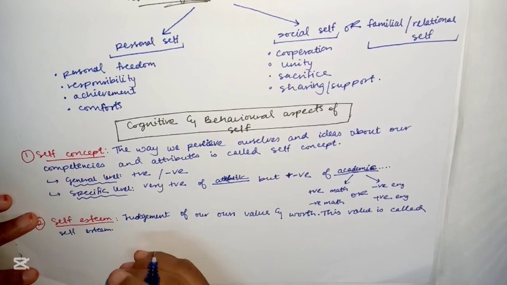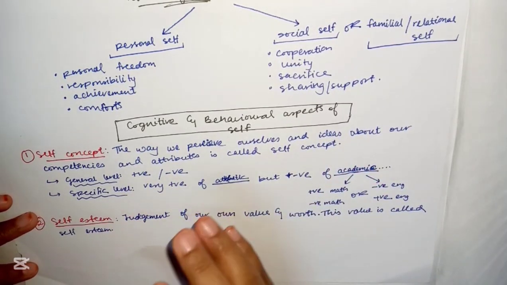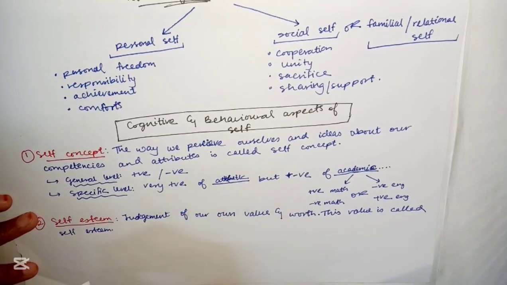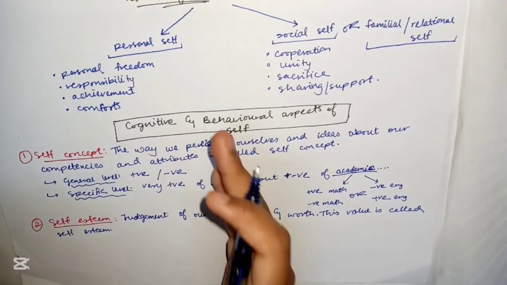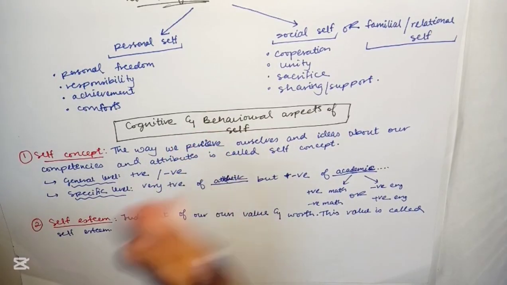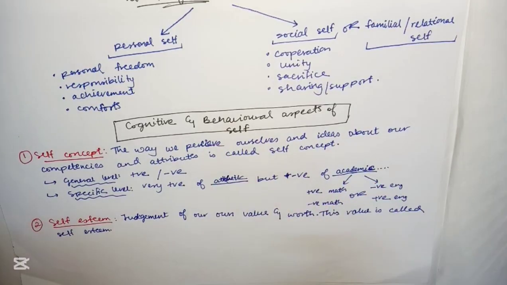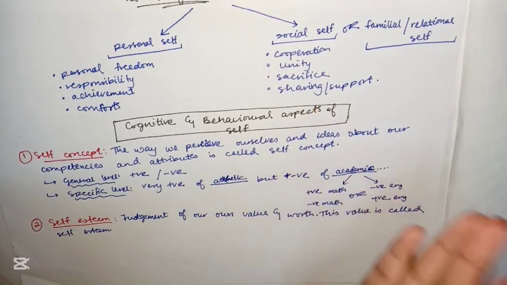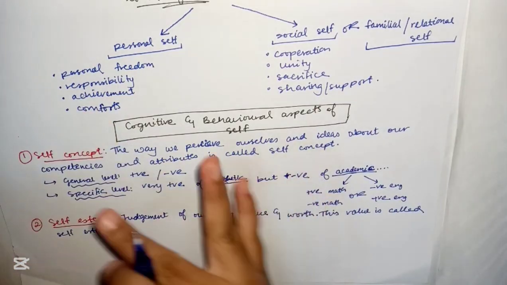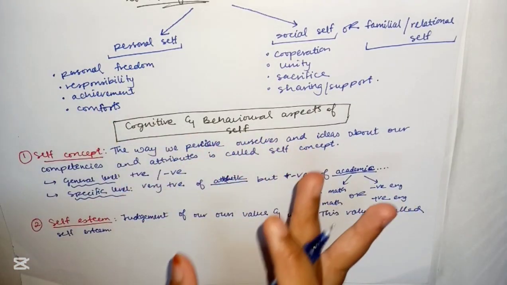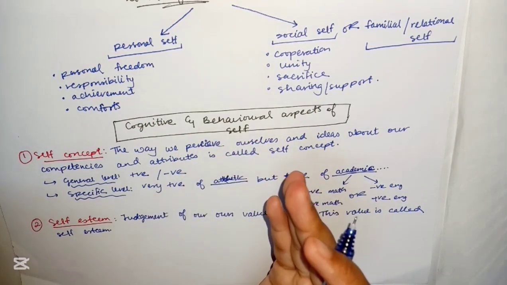Next, some people have high self esteem whereas others may have low self esteem. In order to assess self esteem, we present a variety of statements to a person and ask him or her to indicate the extent to which those statements are true or not for him. So, whether it is right or wrong, like, are you confident? Are you very nervous? Are you a good speaker? Are you a bad speaker? So your judgment about yourself in different aspects is clear that way, in what you are good at and what you're bad at.